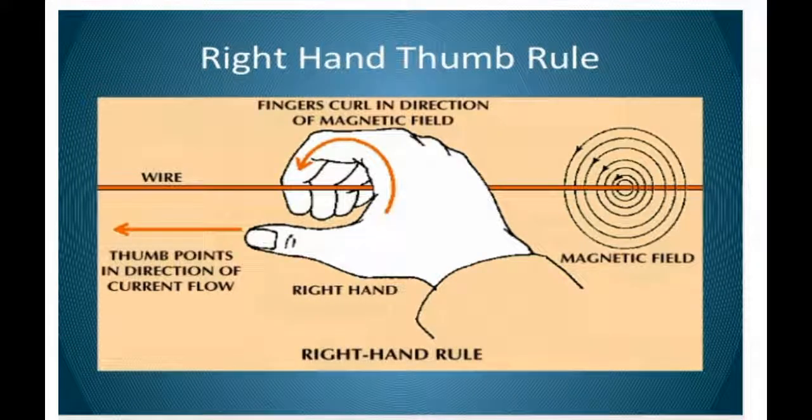This is how, in this figure, we can understand more clearly the right hand thumb rule and the magnetic effect. This is a straight conductor, which we are considering as a wire. The thumb gives us the direction of the current, and the curling of the fingers, the fingers going inside, gives us the magnetic field lines.